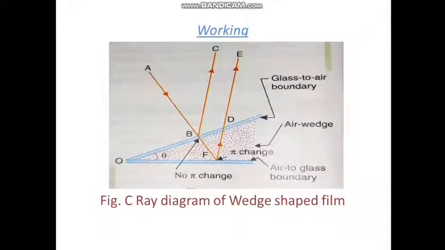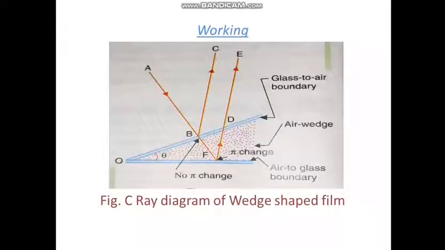Then in figure C, when the light is incident on the wedge from above, it gets partly reflected. In this figure AB is the incident beam, partly reflected from the glass to air boundary at the top of the air film. Part of the light is transmitted through the air film and gets partly reflected at the air to glass boundary.